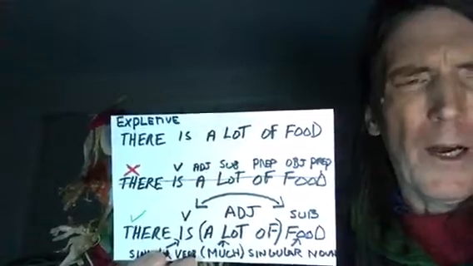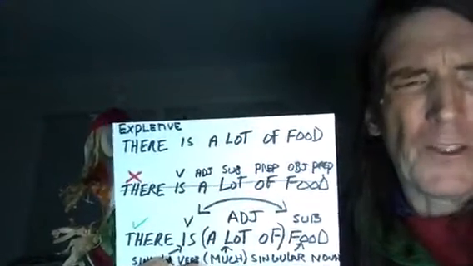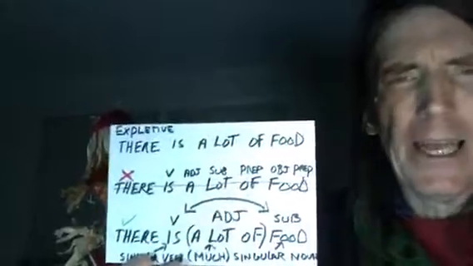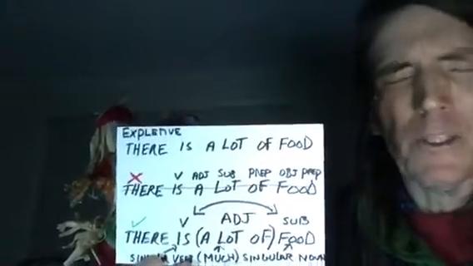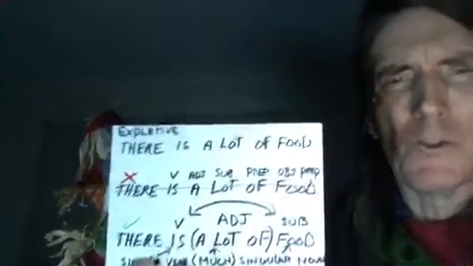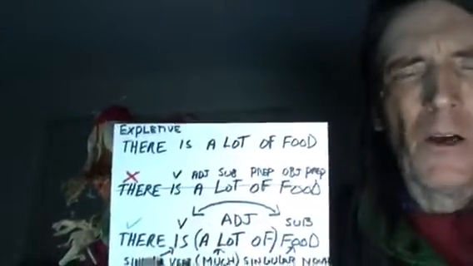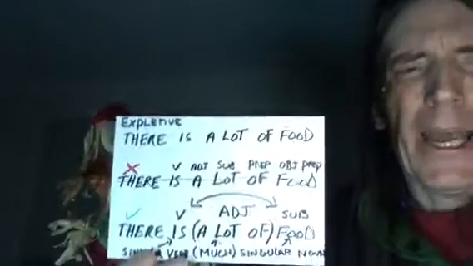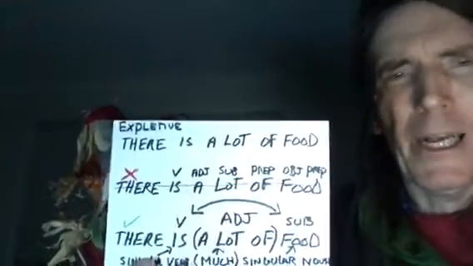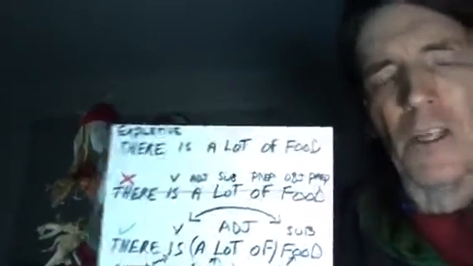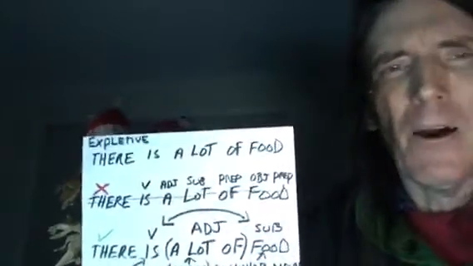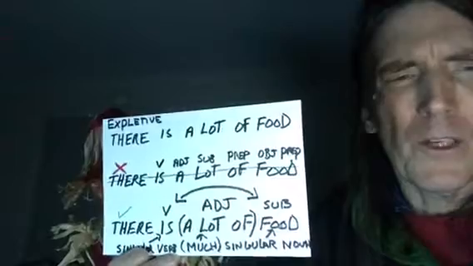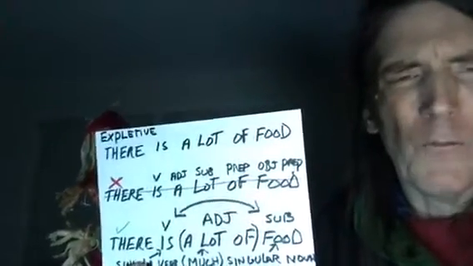So a lot of stands for the adjective much. Now it's really easy to break down a sentence once you understand that. I had to go around to all these different websites, and finally someone was listing a bunch of adjectives for countable and uncountable nouns. That's where I saw a list where it was much, many, and then a lot of and lots of. And I said, oh, all right, now this all makes sense. So there is a lot of food, and a lot of stands for much.